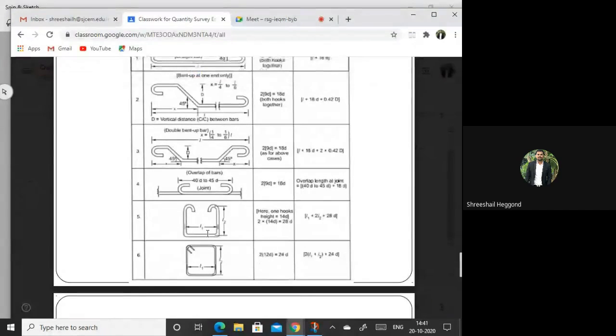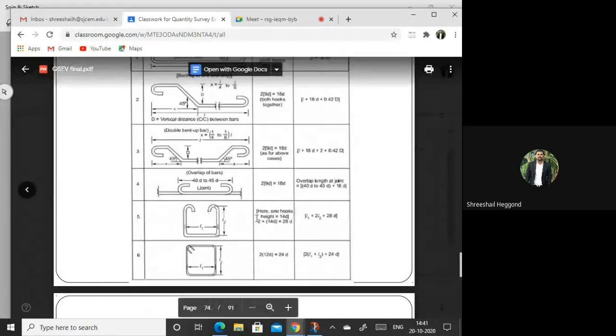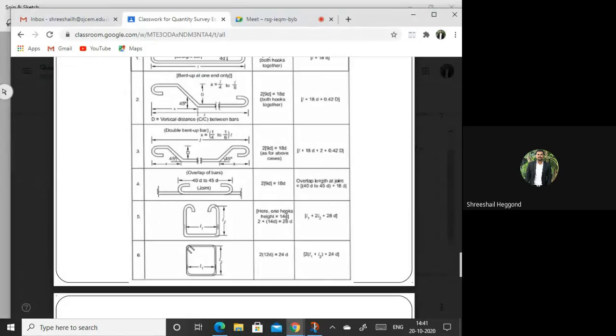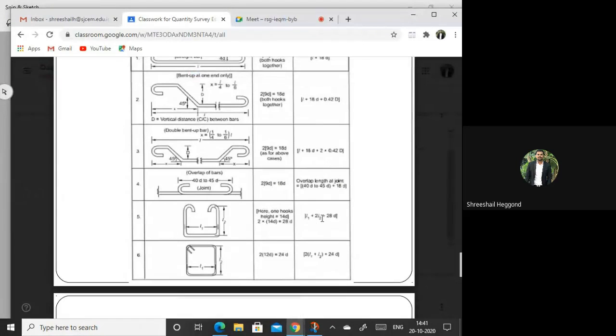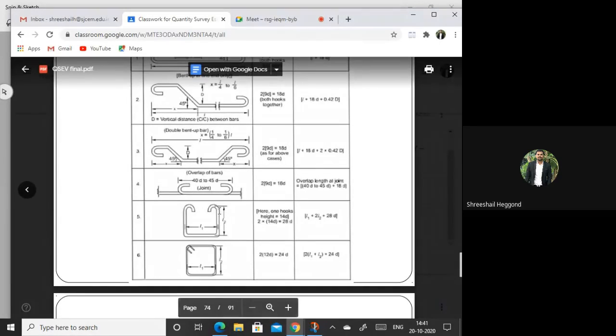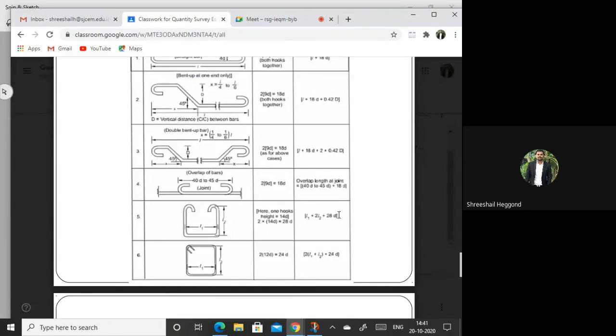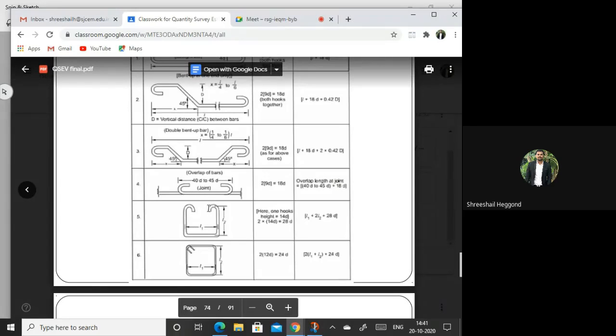U-shaped stirrups are there. In such cases, the stirrup length will be considered as the hooks will be of 14D on one side. If you are considering both the sides, it will be 28D. That will be given as L1 plus 2 times L2, that is the sides. L1 is the horizontal length and L2 is the vertical length. And 28 times D will be for the hooks.